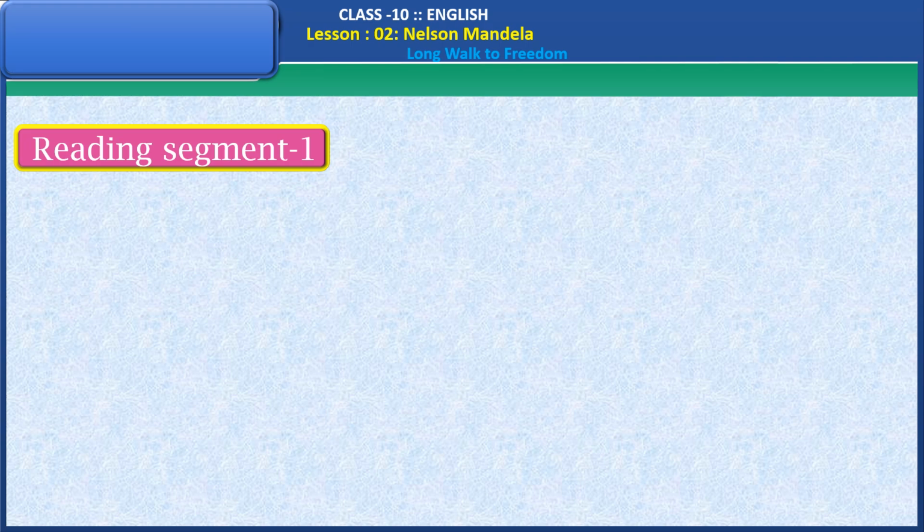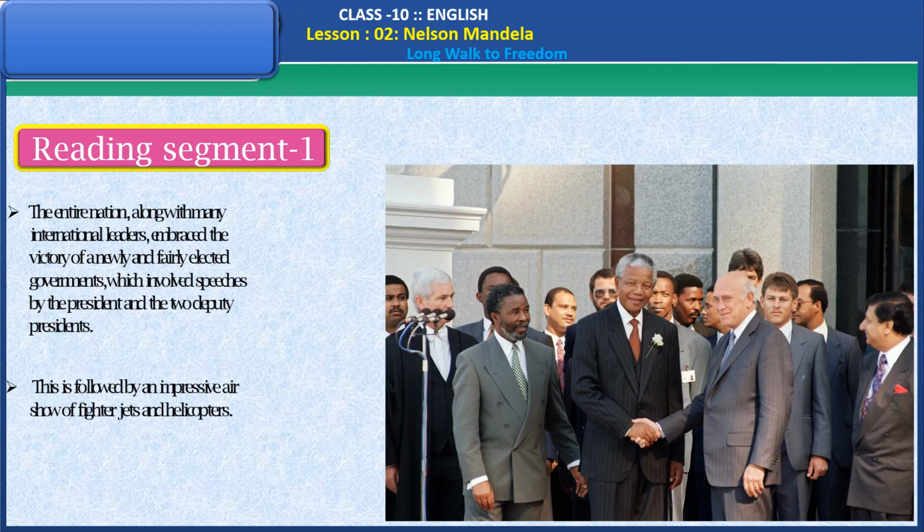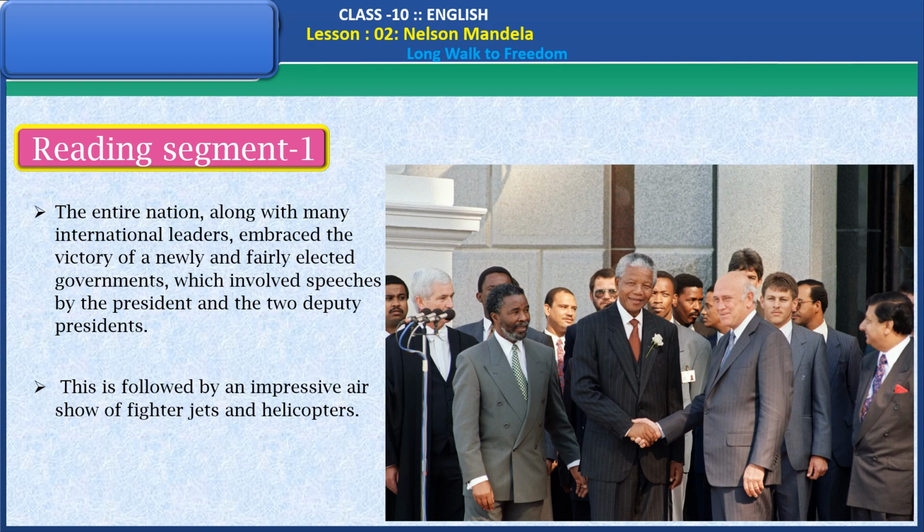Let's see the reading segment 1. The entire nation, along with many international leaders, embraced the victory of newly and fairly elected government, which involved speeches by the president and the two deputy presidents. This is followed by an impressive air show of fighter jets and helicopters.